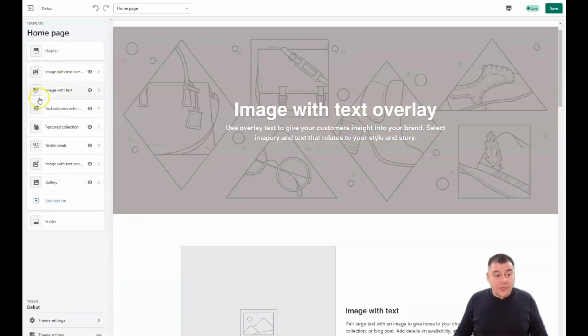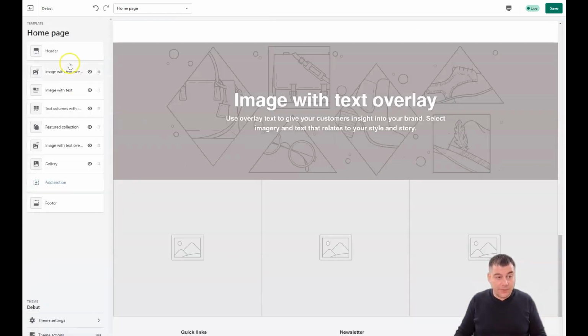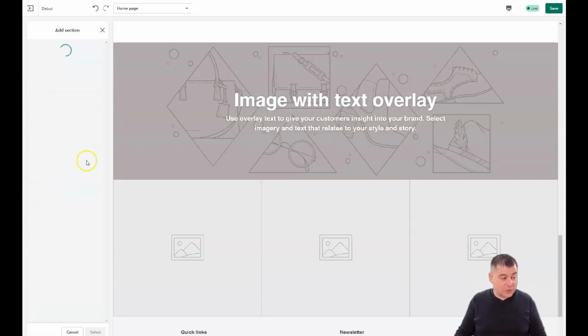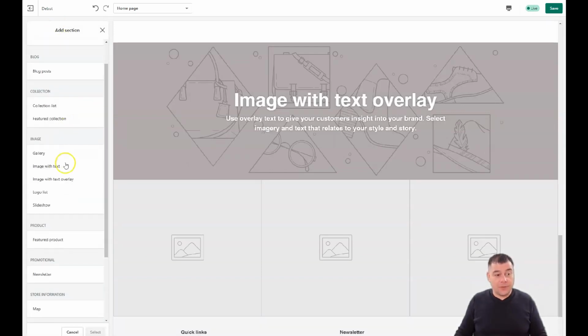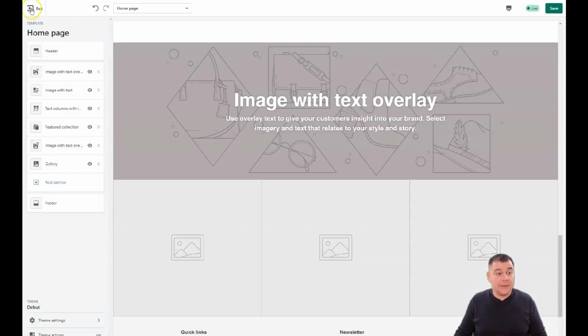So that's everything that you can change here. You can delete a section. To delete a section, you need to jump into the section, and you have a remove section button here at the bottom. Or you can add a section that you may need in your website from the add section button, and there are tons of interesting things that you can add.